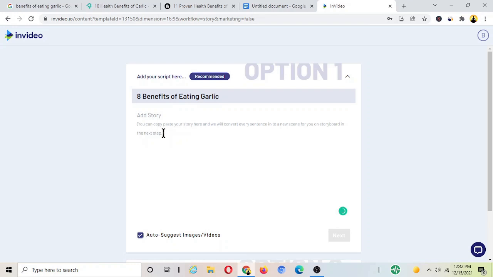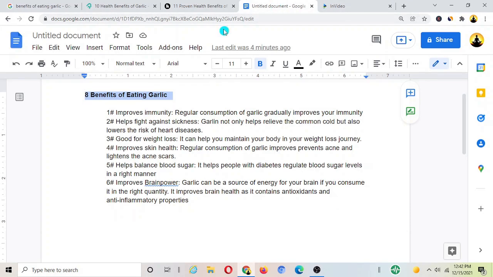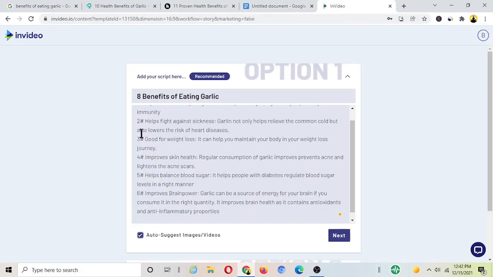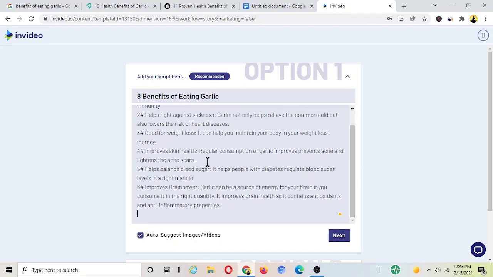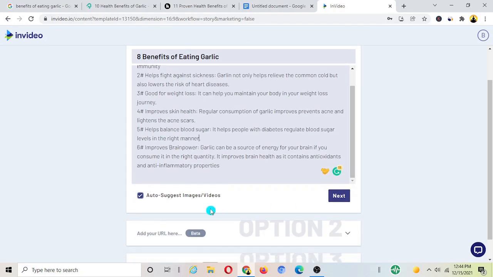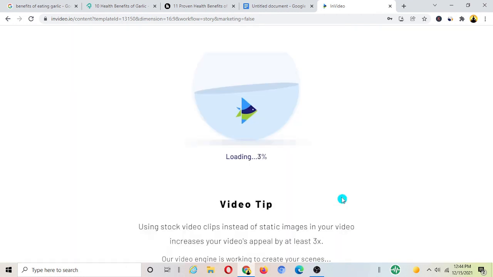So in the body section here, the scene section, go back there and copy everything. Just copy everything from here, just like this, and then go over there and paste everything over here like this. Okay, so what we have to do here is make sure that we don't leave any spaces here. It's going to create a draft video for you by adding videos and images just like that. So you just need to click on the option that says next.